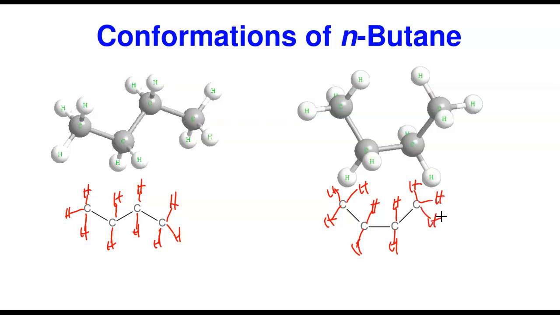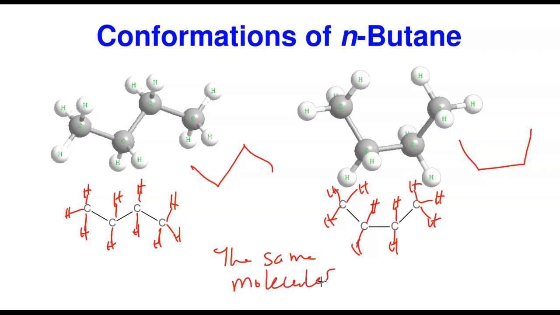Now, this molecule is the same thing. The difference, like I said before, is that here you have this, this, and this, and here you have this, this, and this. They represent the same molecule. There's no change. The only difference is that the rotation made it look like a different conformation. The normal alkane changed to a different conformation, but they remain the same molecule, containing the same number of carbon and the same number of hydrogen.